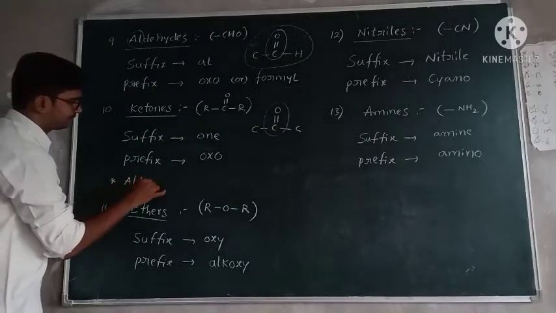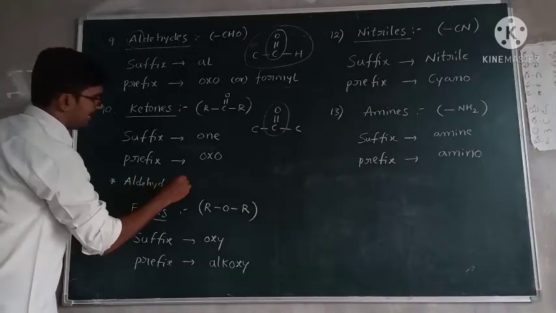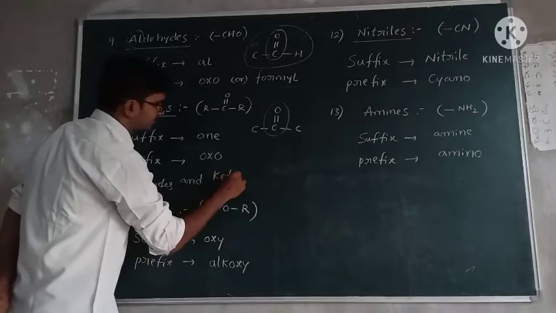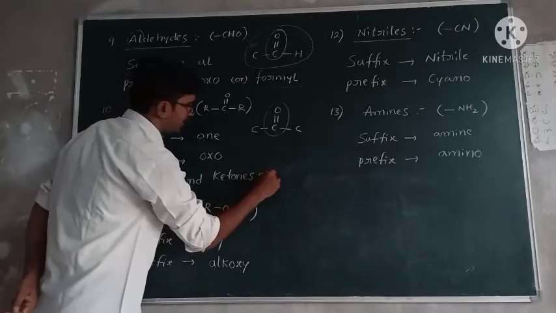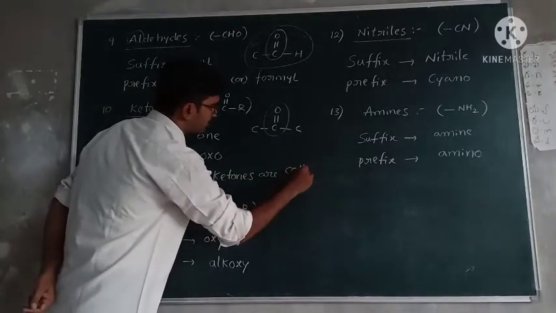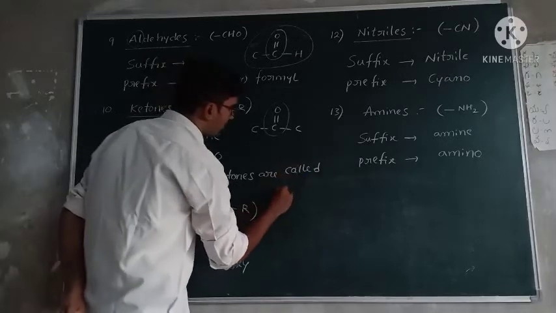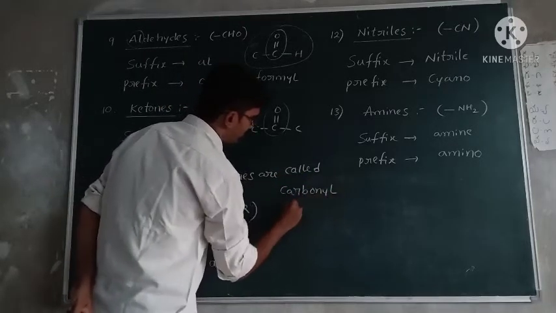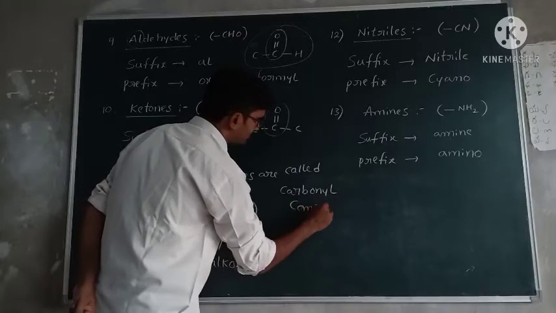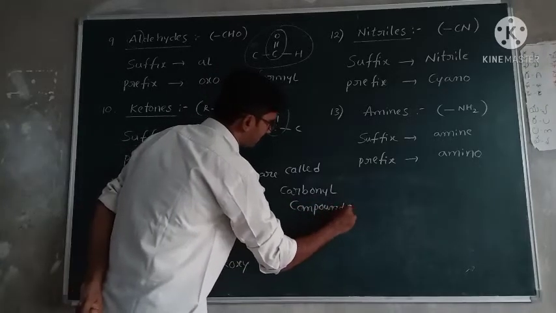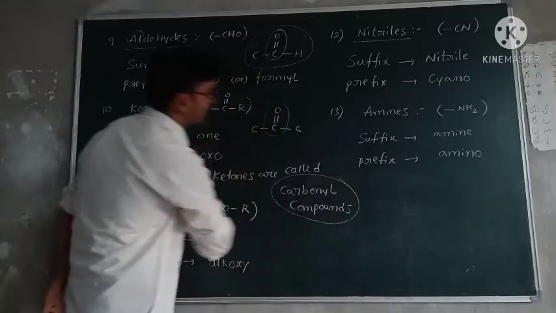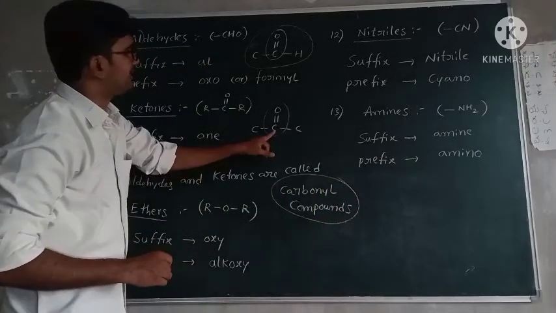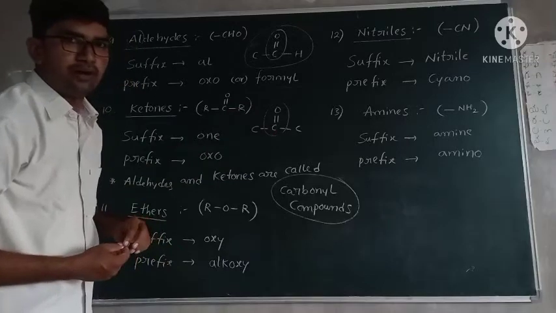Aldehydes and ketones are called carbonyl compounds, because both aldehydes and ketones contain C double bond O.